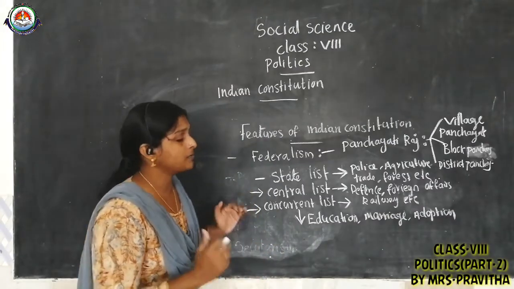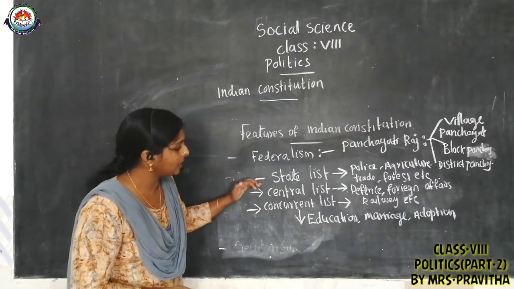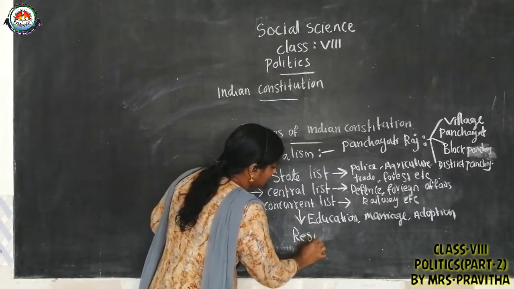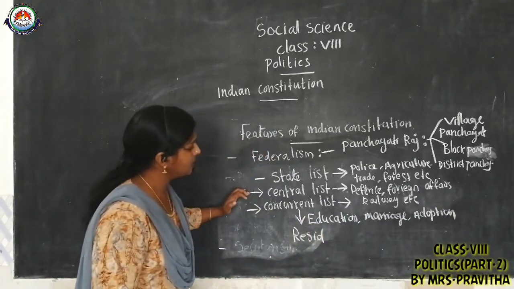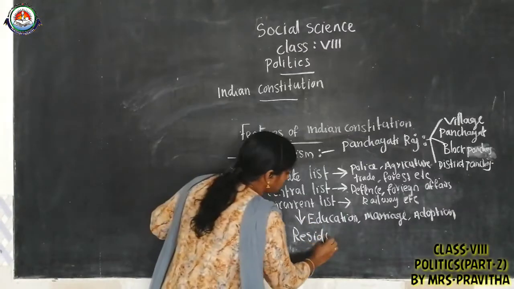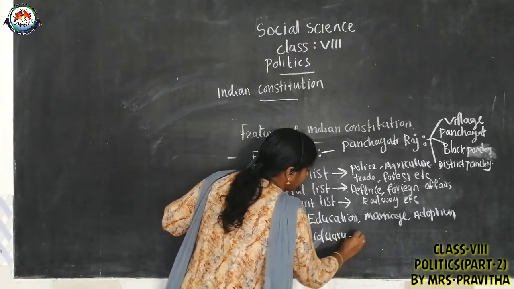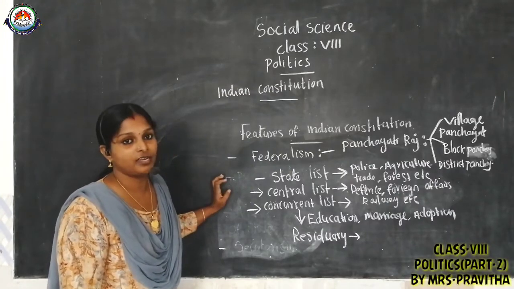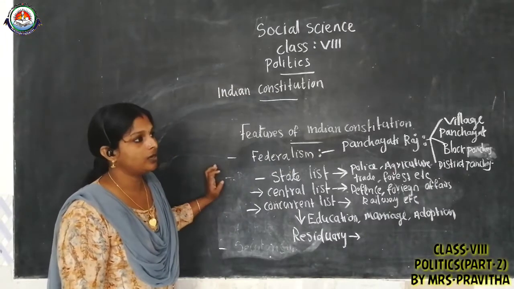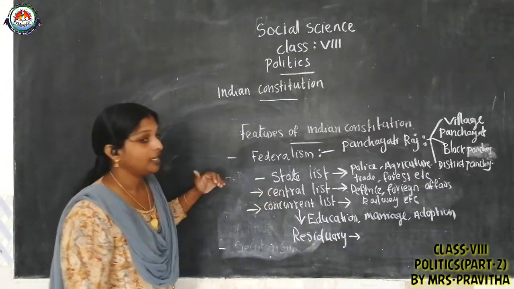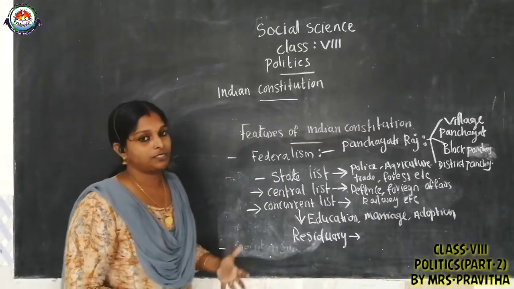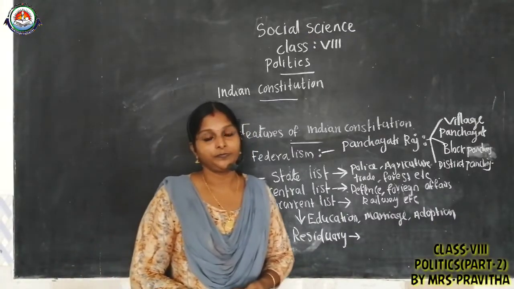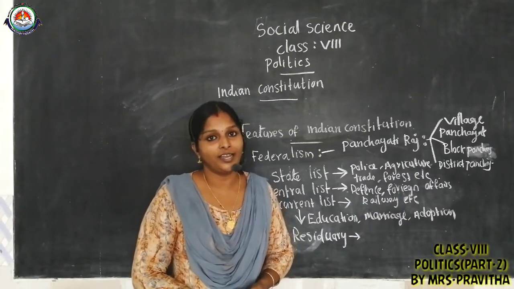Such types of subjects are not included in these 3 lists. Those subjects are known as the residuary list. Subjects not included in the state list, central list and concurrent list are included in the residuary list. For example, children, IT, information technology, which was developed only recently. So IT, e-commerce, software, like that, are subjects included in the residuary list. I think, children, you got an idea.